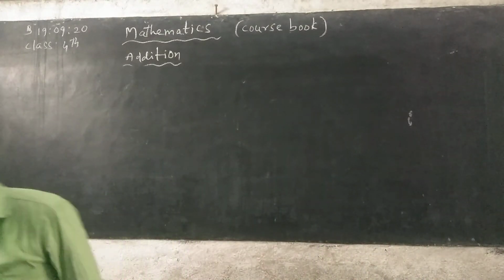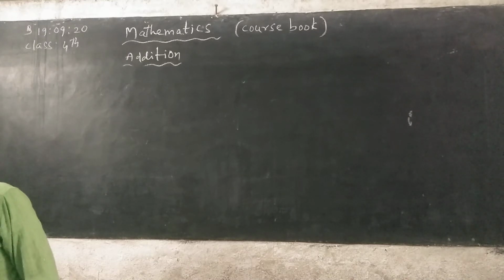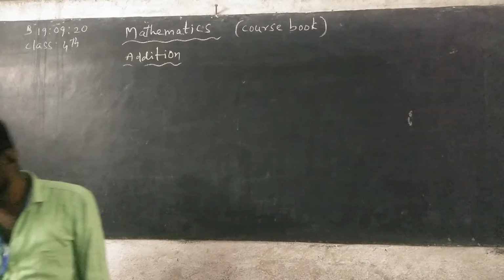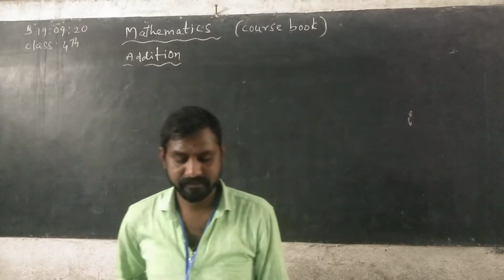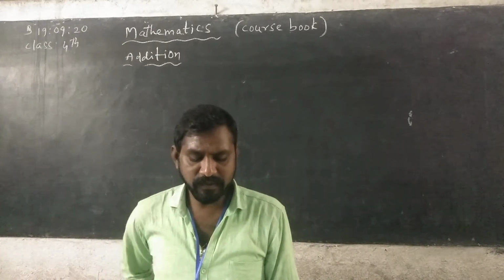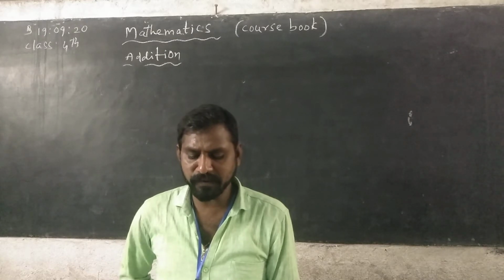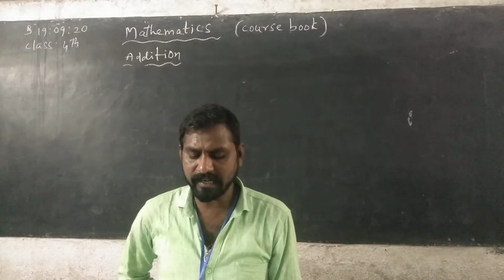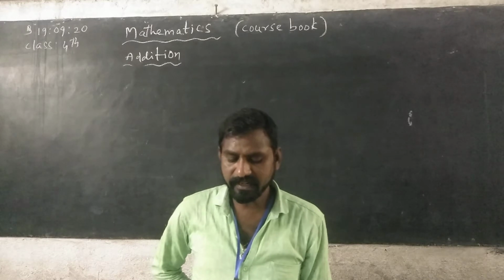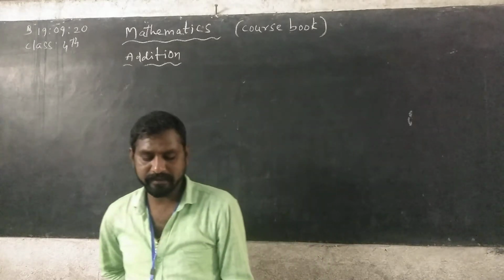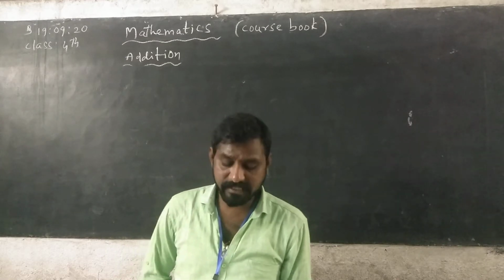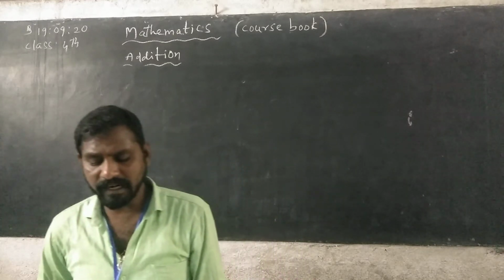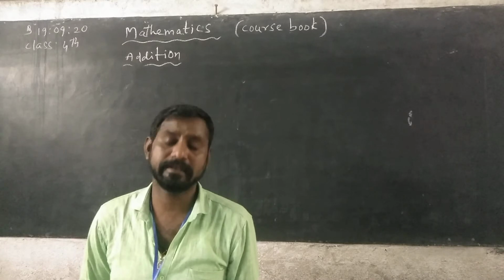Now next, page number 31, word problems with 3-digit addition. See here, in a school cricket tournament, blue team scored a total of 584 runs in all the matches they played. Red team scored 469 runs totally in all the matches they played.